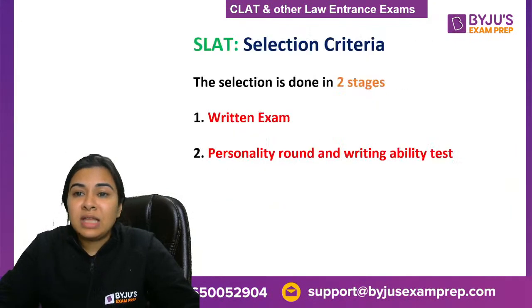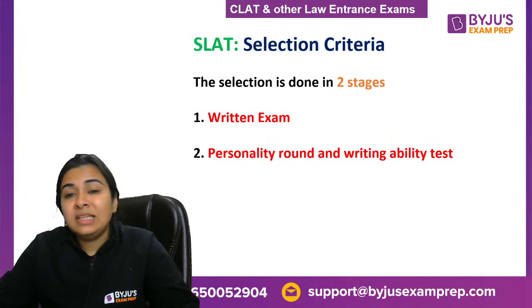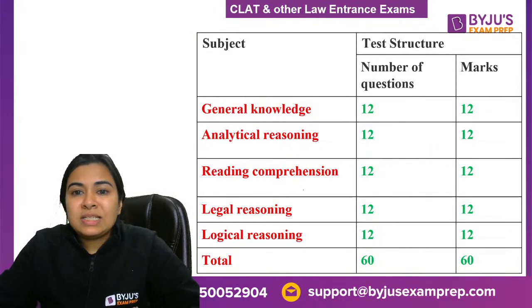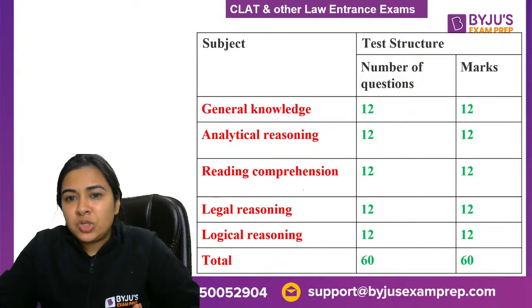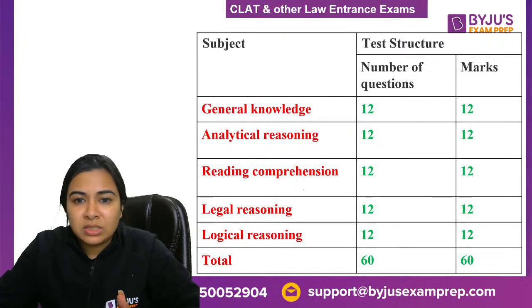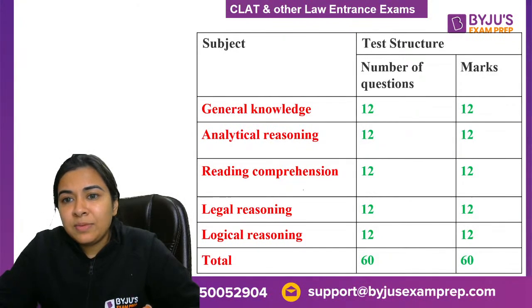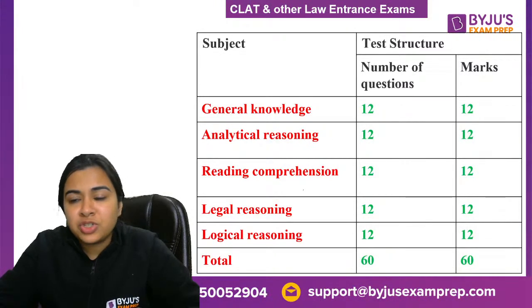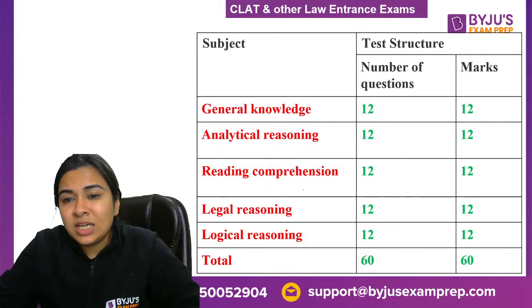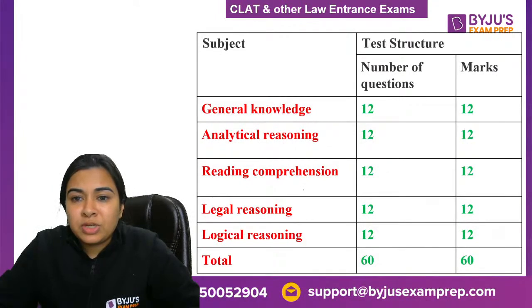Let us try to understand how exactly this paper has been framed. Number one, there is a subject, general knowledge, with 12 questions and 12 marks. For the analytical reasoning portion, there are 12 questions, 12 marks. Reading comprehension, 12 questions, 12 marks. Legal reasoning and logical reasoning, 12 marks each, making it a total of 60 questions and 60 marks.